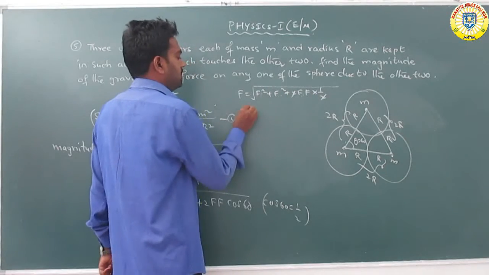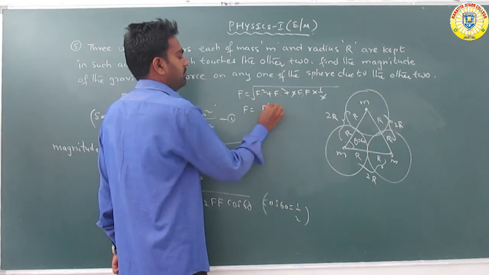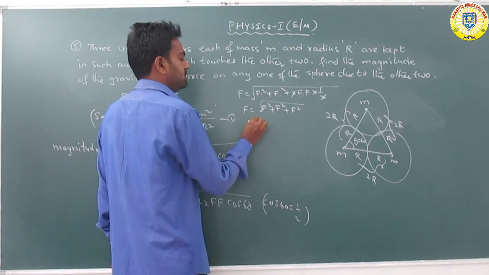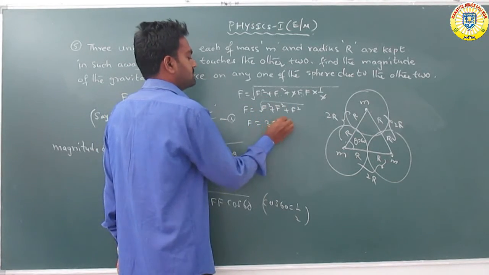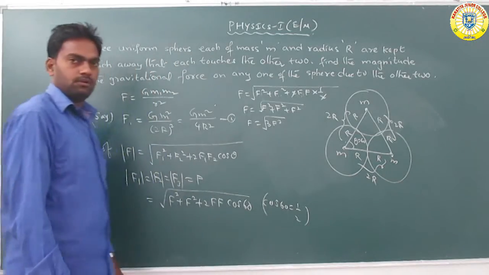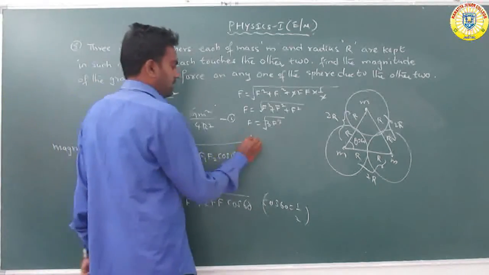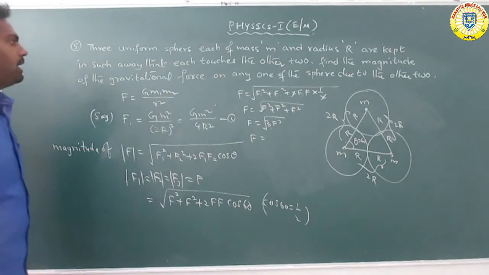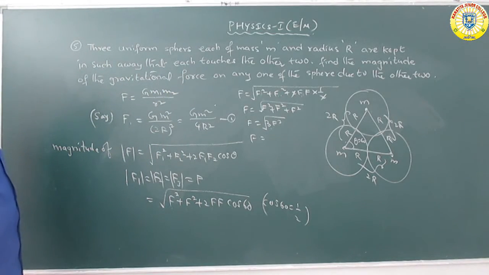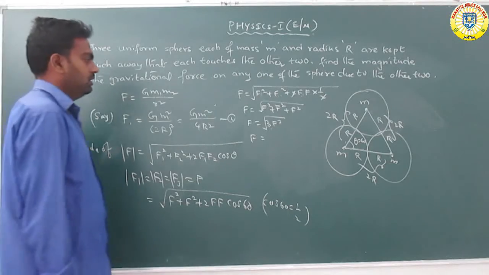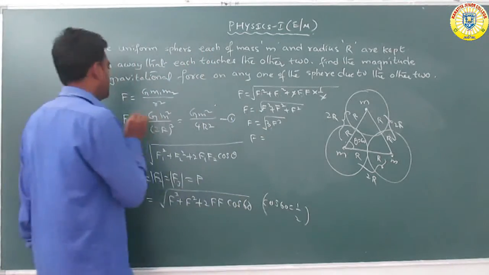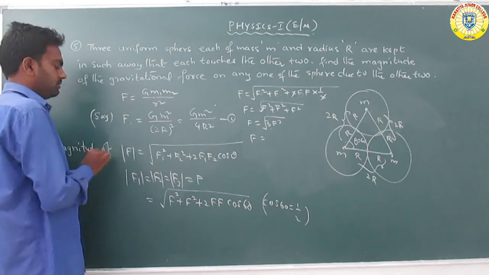So substituting, F is equal to under root of F square plus F square plus F square, that is 3F square under root. Okay, so that means F is the resultant magnitude. Find the magnitude of the gravitational force of any one sphere with the other. So the resultant R we can write.